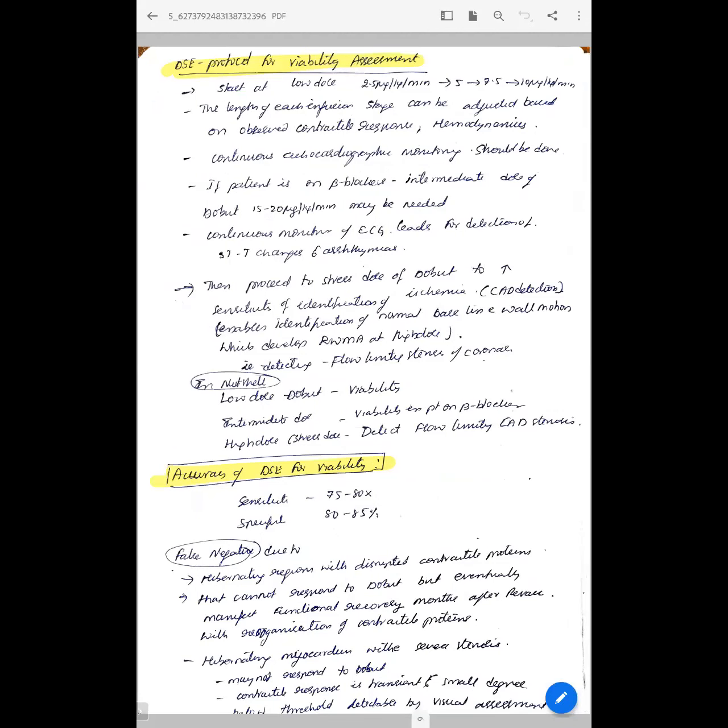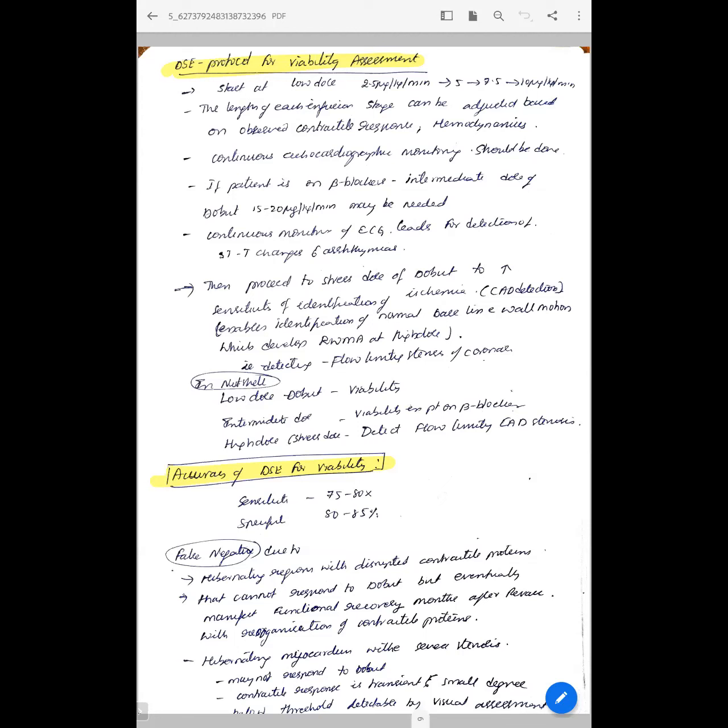So the DSC protocol is similar to the stress, but you start at the low dose, that is 2.5 mics per kg per minute, and then gradually switch over to 5, 7.5, and then 10. The length of each infusion stage can be adjusted based on the observed contractility response and hemodynamics. Continuous echocardiography should be done.